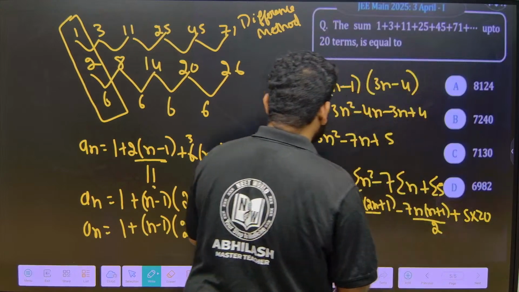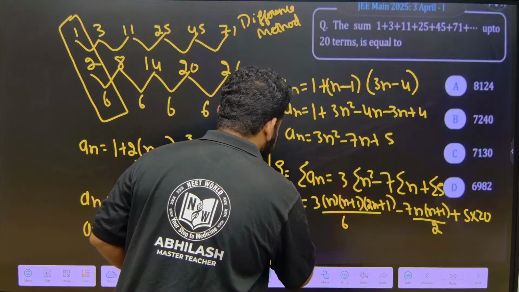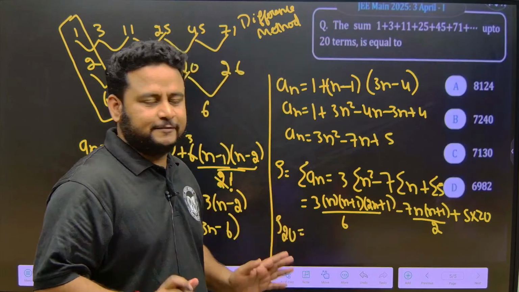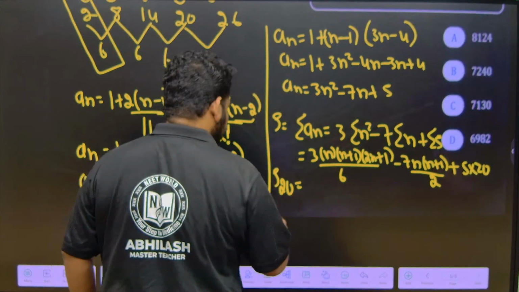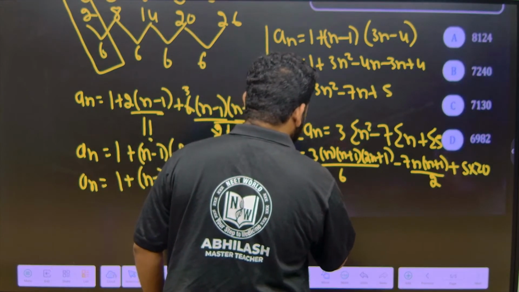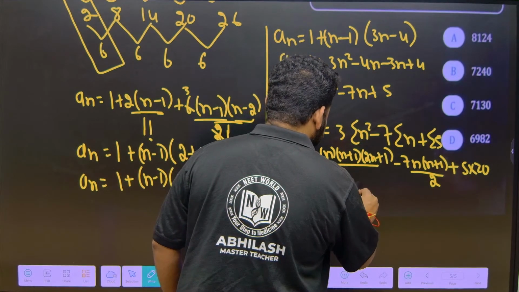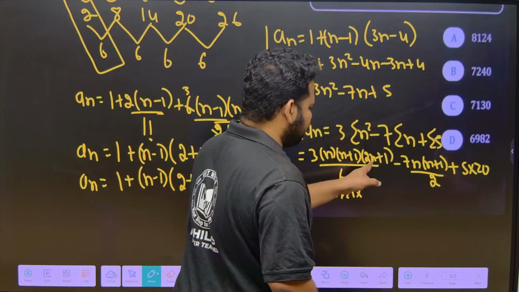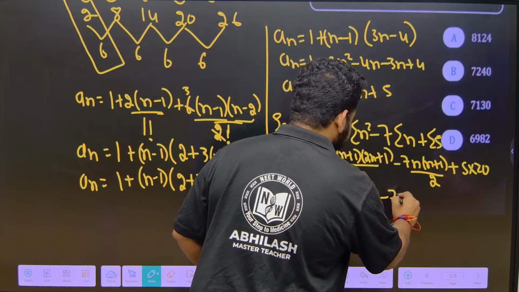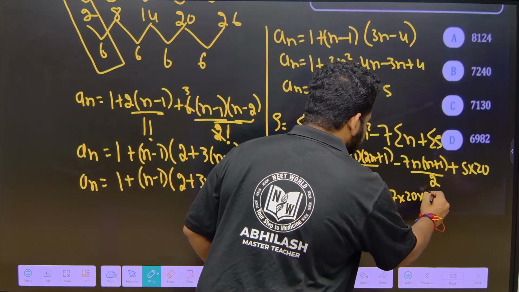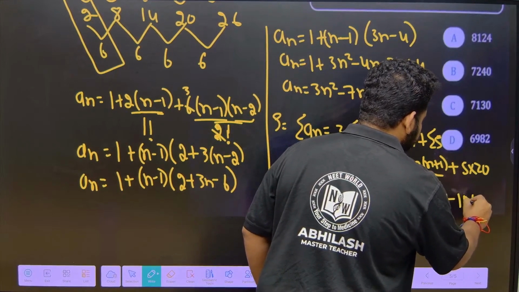Now here n is nothing but 20, because they are asking for the sum up to 20 terms. So S20 I have to find out. Wherever n is there, just put the value 20. So this becomes 3 into 20 into 21 into (2 into 20 is 40, 40 plus 1 is 41), divided by 6, minus 7 into 20 into 21 divided by 2, plus 5 into 20, which is 100.